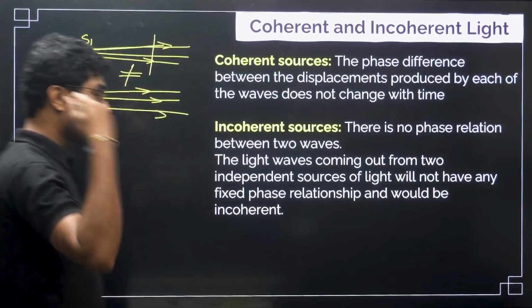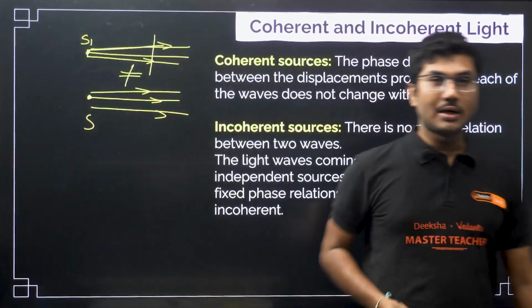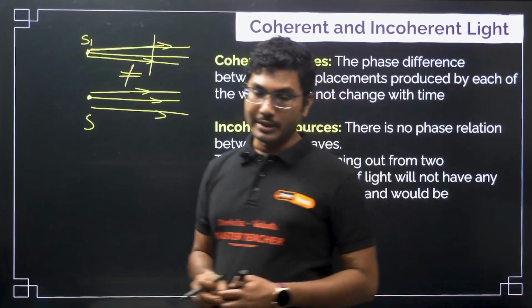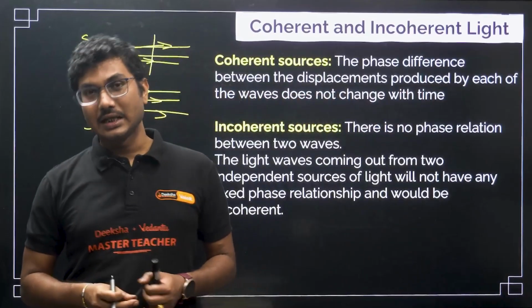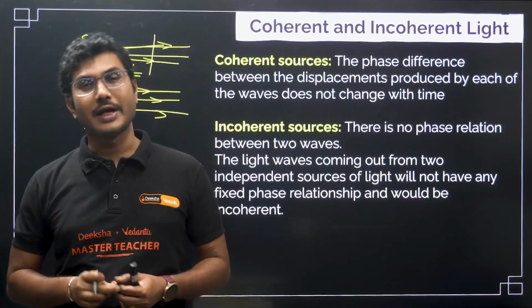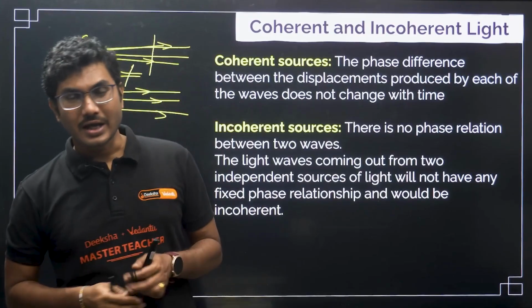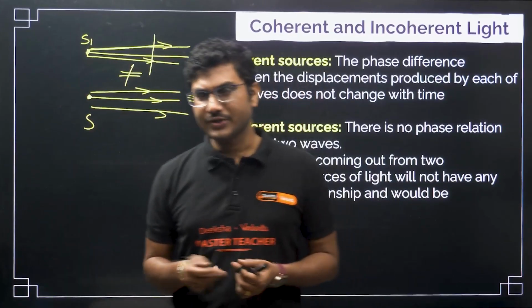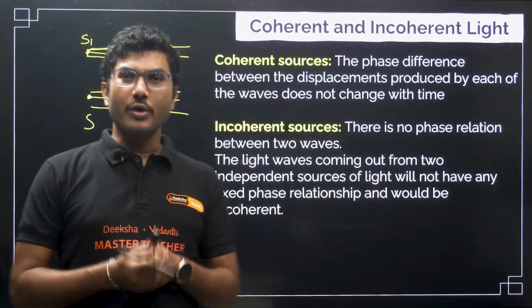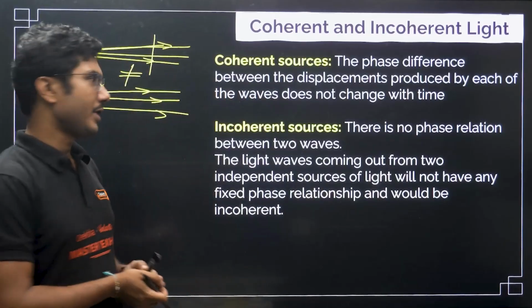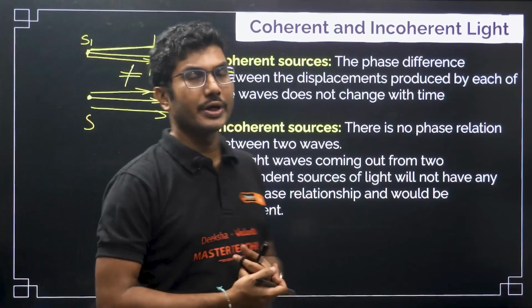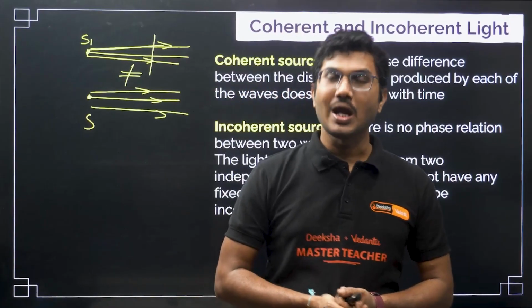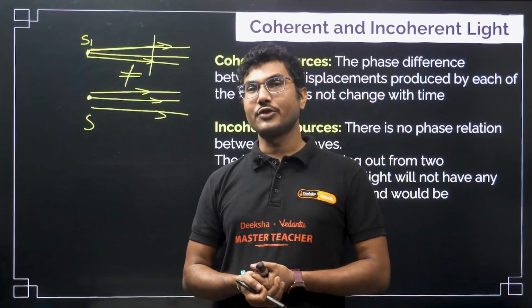Coherent light can be used for a lot of purposes, we will see that in our next class, but you have to understand that whenever we are talking about any phenomena, they are basically related to coherent sources of light. For example, interference, diffraction, polarization. Polarization does not need coherence, but for interference and diffraction, coherent sources of light are very important. Now, how can we create coherent sources of light in real life?